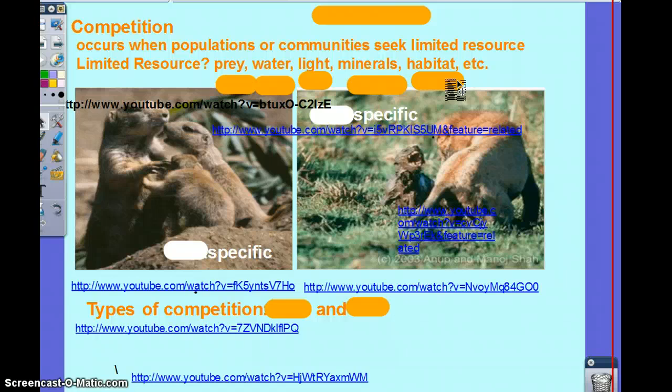All right, there's two types of competition. If you look at the pictures, tell me what you see. Same species and different species. Good. Same species is intra, think of A for same, and inter, think of E for different.